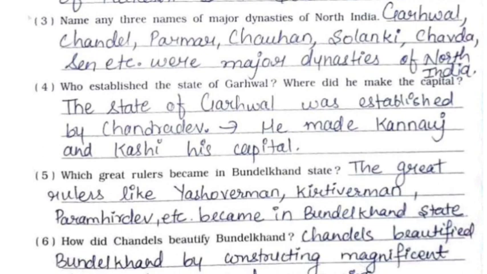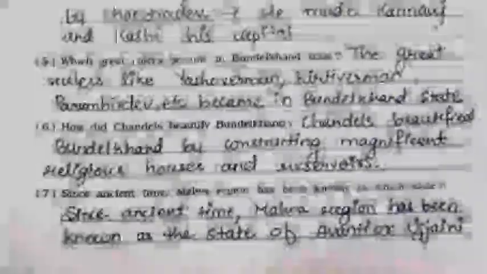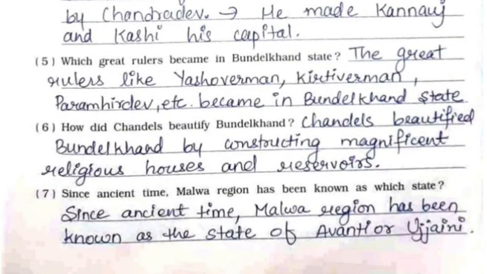Fifth, which great rulers became in Bundelkhand state? The great rulers like Yashovarman, Kirtivarman, Paramhirdev, etc. became in Bundelkhand state. Sixth, how did Chandels beautify Bundelkhand? Chandels beautified Bundelkhand by constructing magnificent religious houses and reservoirs. Seventh, since ancient time, Malwa region has been known as which state? Since ancient time, Malwa region has been known as the state of Avanti or Ujjaini.